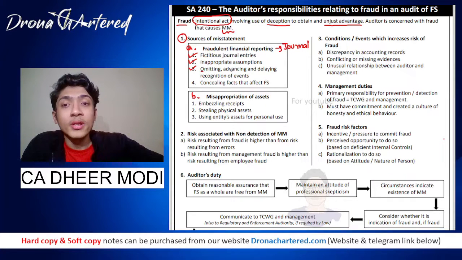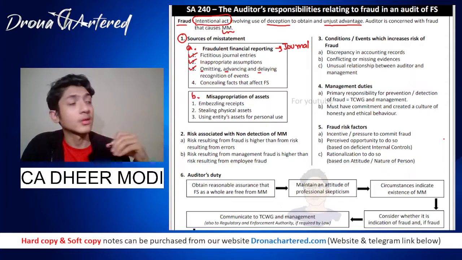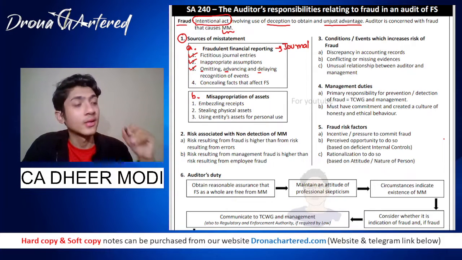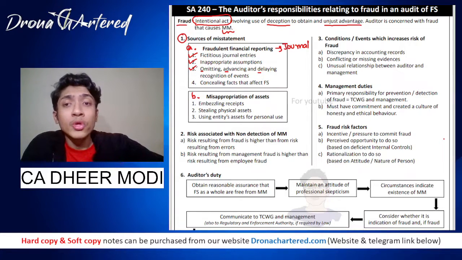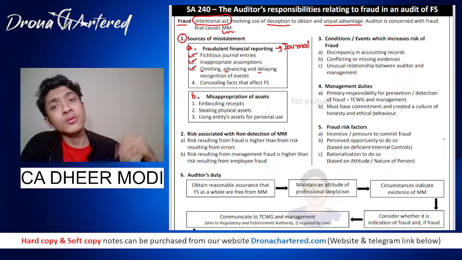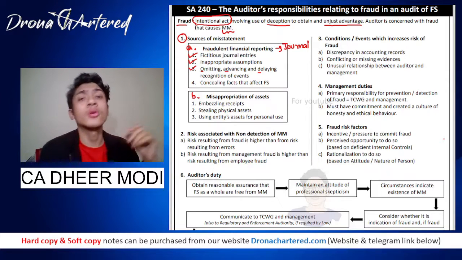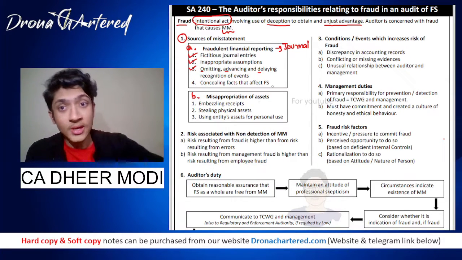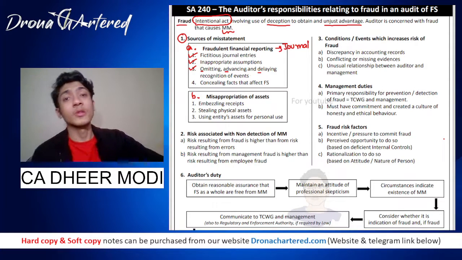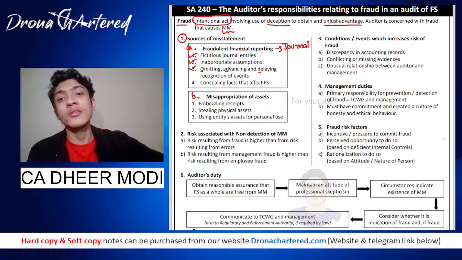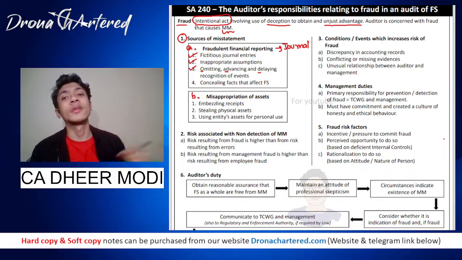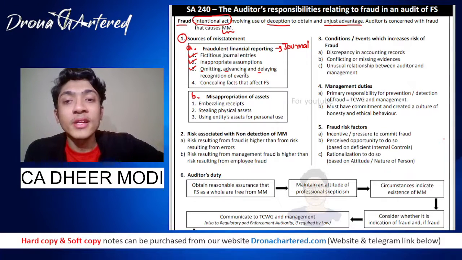Third is your omitting, advancing, and delaying recognition of events. Some event has occurred. For example, there was a fire in your factory, or there was a robbery in your factory. You have omitted the event as a whole. You have not shown it anywhere in your financial statements. Then second is your advancing. Suppose you were to receive a big order. You have not yet received it, but you have shown it in the books to inflate your revenue. So you have advanced an event.